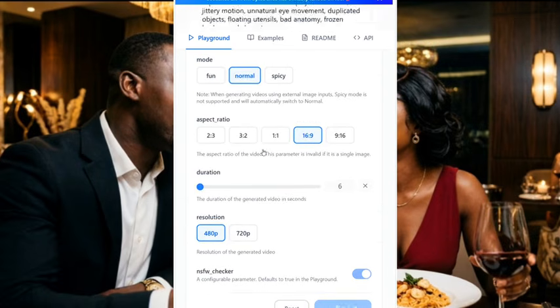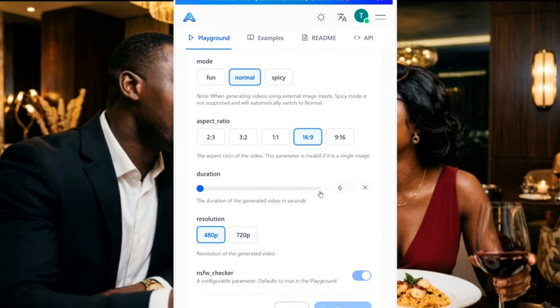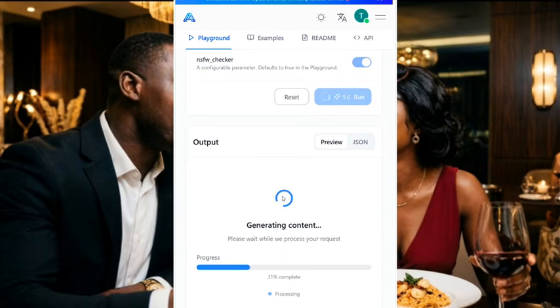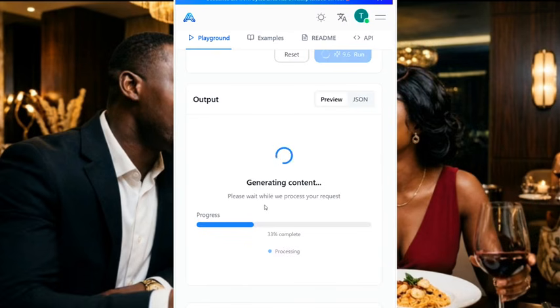If you increase this duration, it may not generate your video. So just leave it in default. That is 6 seconds. Just leave it in 6 seconds. If you want to put it on maybe 50 seconds or 30 seconds, it will not generate the video. So let's give it some minutes. As you can see, in less than 1 minute, it's going to generate this video for us. So let's give it some minutes.